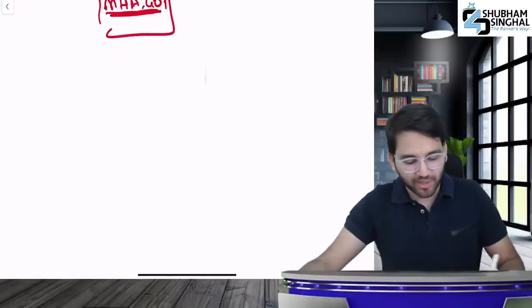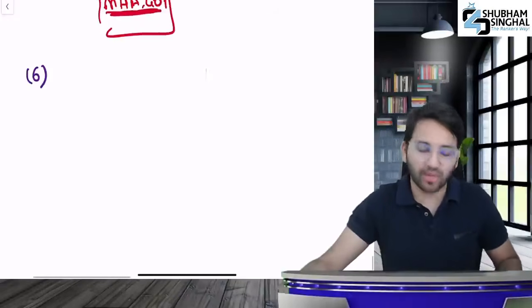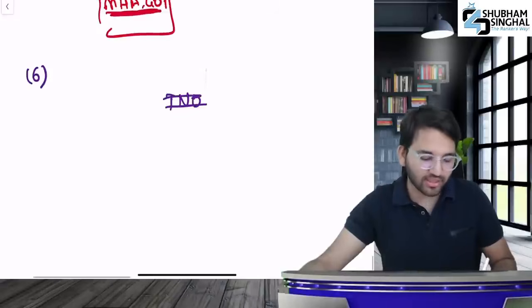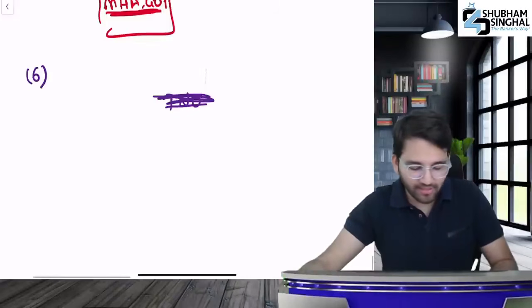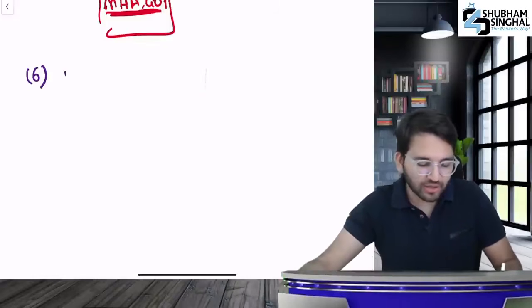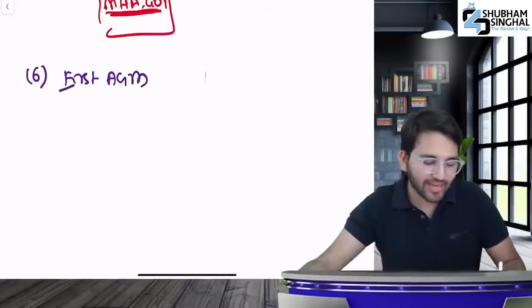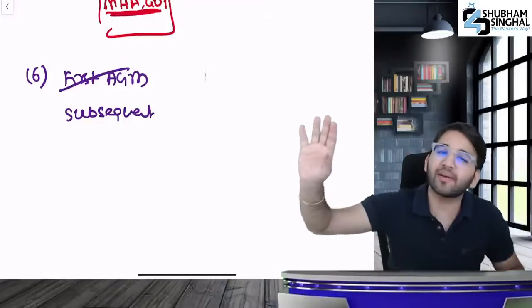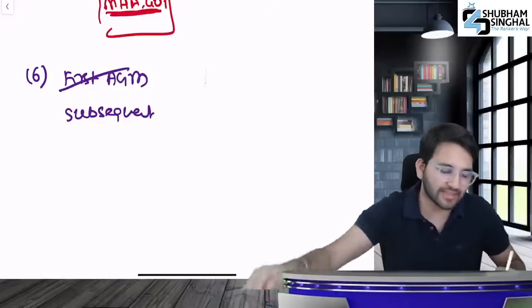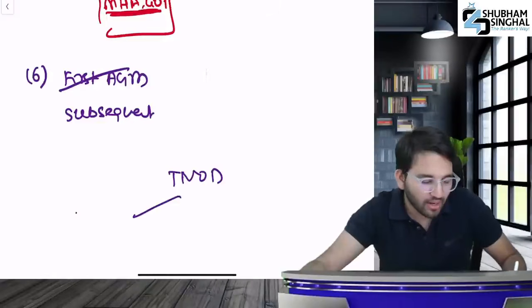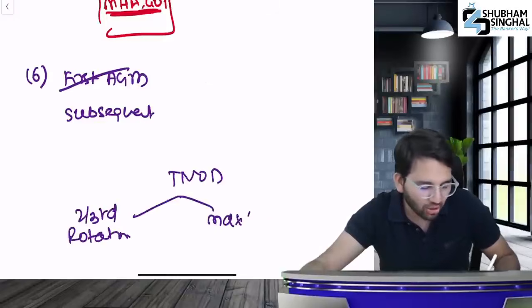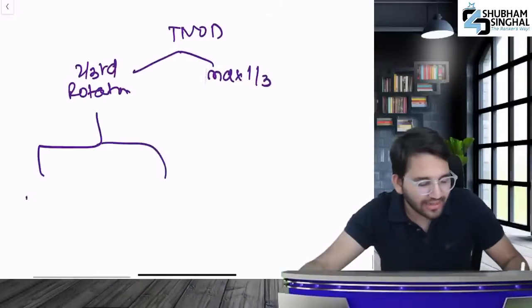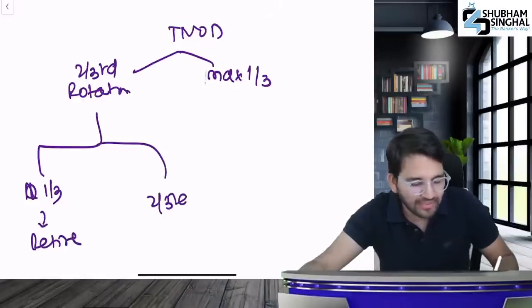After that, see subsection 6. Subsection 6, listen carefully to what I'm saying. Your total number of directors. Next, subsection 6, what does it say? Forget about the first AGM. Except for the first AGM, forget the first AGM. What will subsequent AGMs do? Unless the articles provide for retirement of all directors, from the total number of directors, 2/3 of directors shall be rotational directors, and a maximum of 1/3 will be non-rotational directors, and of those 2/3, 1/3 of directors shall retire by rotation, and the remaining 2/3 will be safe.